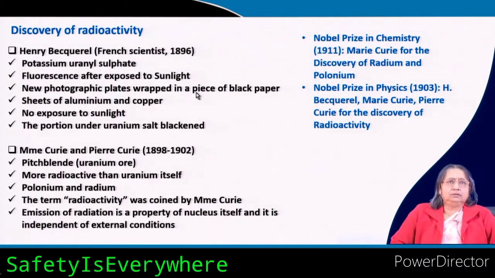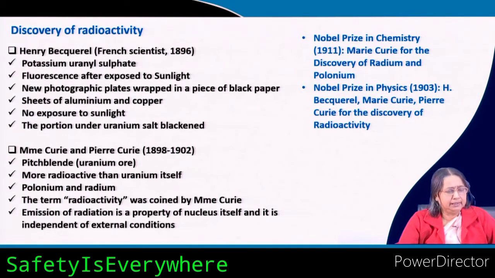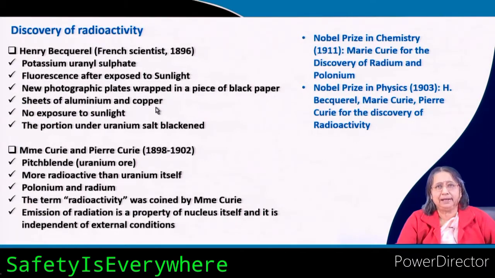So the plates were in the drawer, and on top of the table he kept that bottle. And there was no sun for the last few days, so it could not be exposed. And then, when he took out the photographic plate, he observed that it was already exposed.